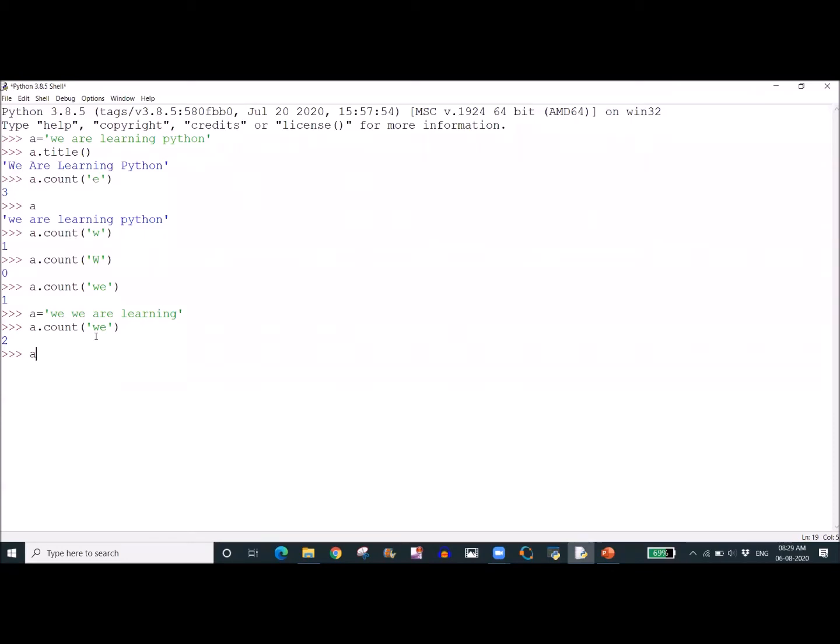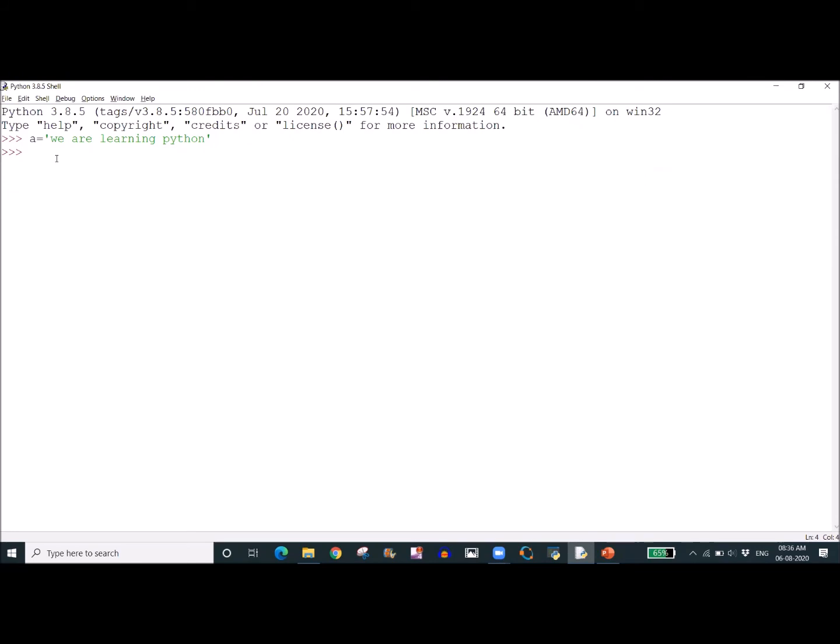So we are changing again to our original string, we are learning Python. Now we can check, for example, a.find, where the Python is occurring. Python is occurring from the 16th index.